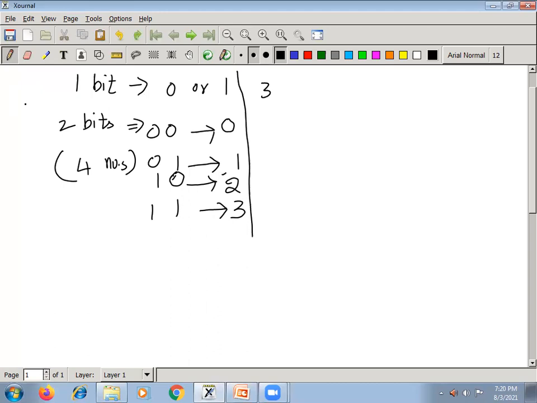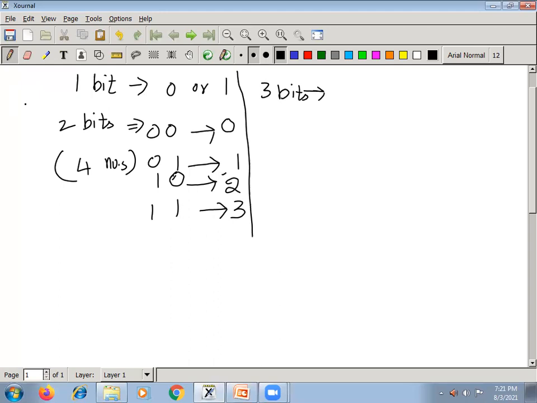With 3 bits, how many numbers could I store? We need to know that.